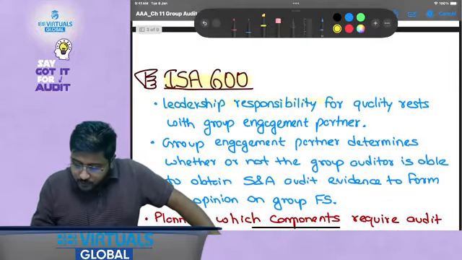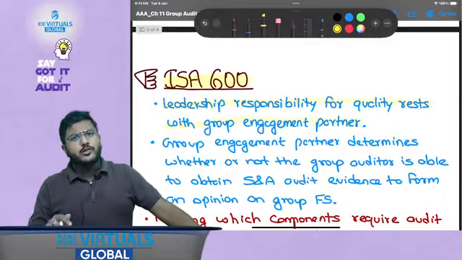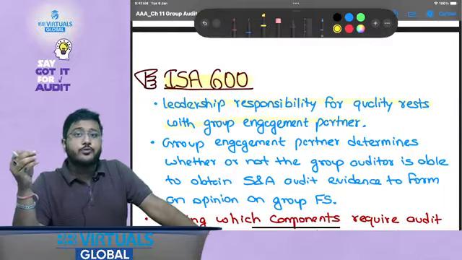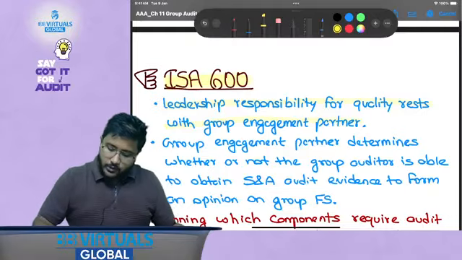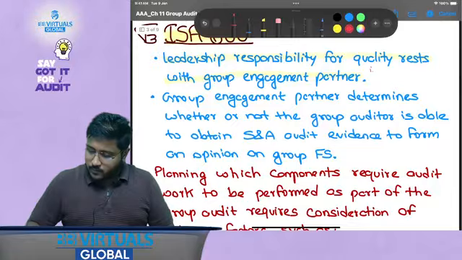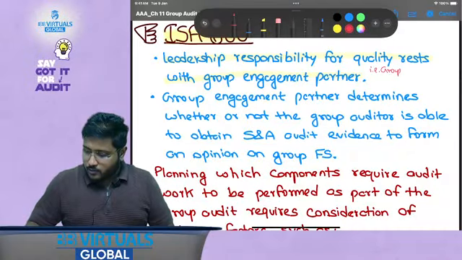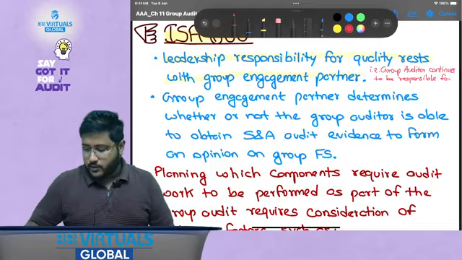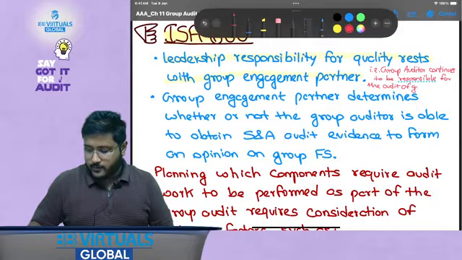Now, leadership responsibility for quality rests with the group engagement partner. Do we know this? Yes. Even if a component auditor has made certain errors in the audit of components, who would be ultimately responsible? The group auditor. This could be written as: group auditor continues to be responsible for the audit of the group as a whole.